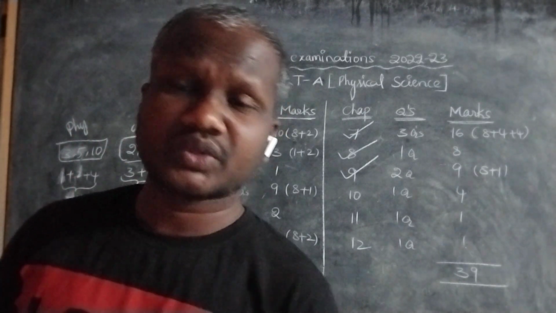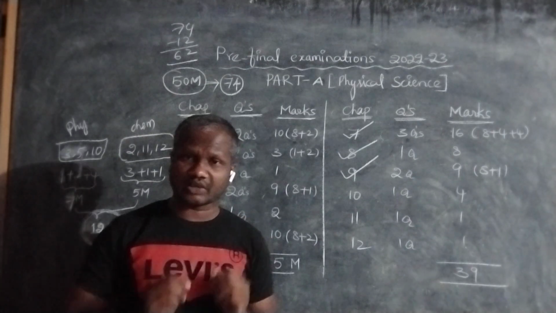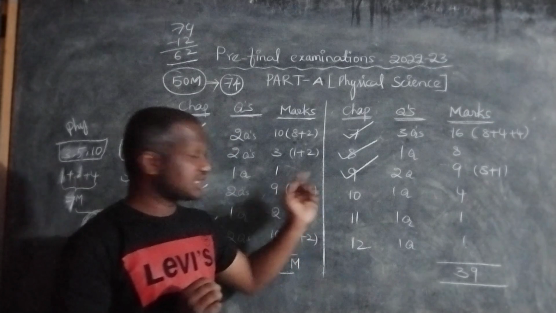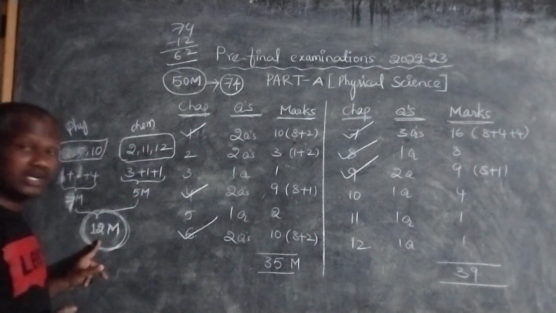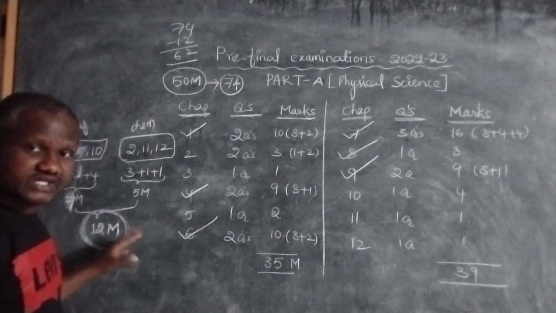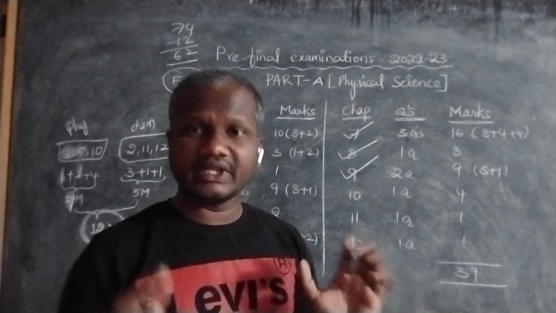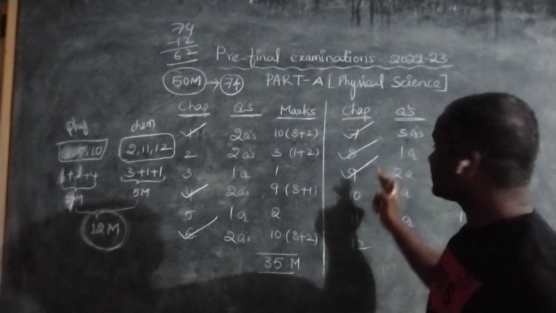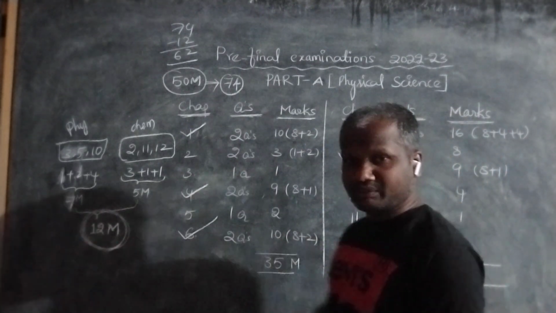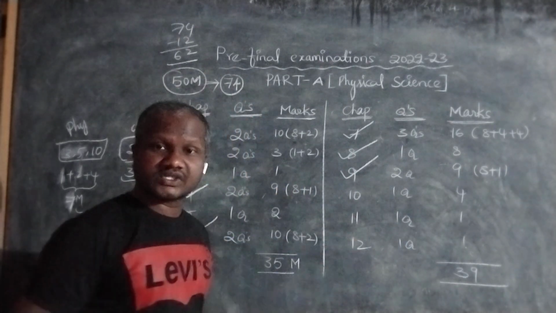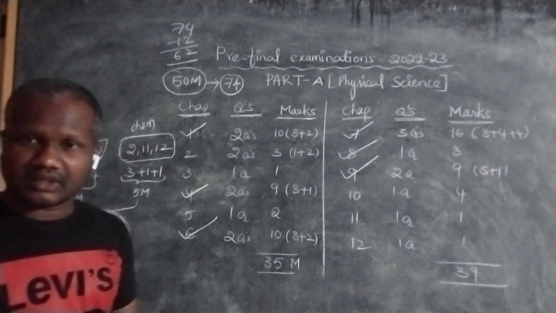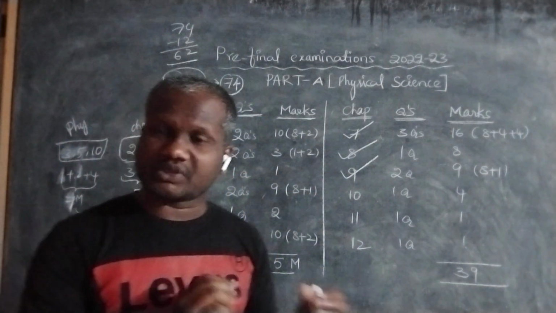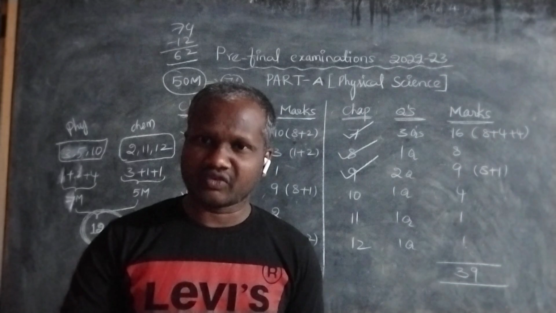Finally, what I am going to tell you is, out of 12 chapters, more questions and more weightage they give from 6 lessons, and from those 6 lessons they give only 12 marks. So based on this, you shouldn't feel that we have to focus only on chapters 1, 4, 6, 7, 8, 9. No, it is completely wrong. In the public examination this becomes reverse, and at the same time you all give same preference to all the chapters. You should do the same thing now also.